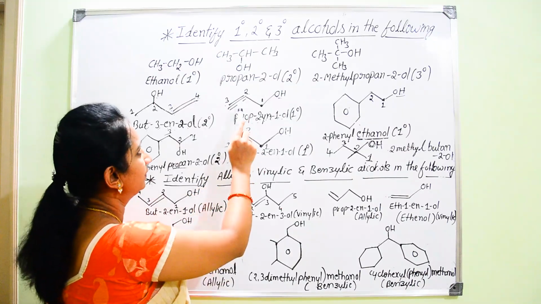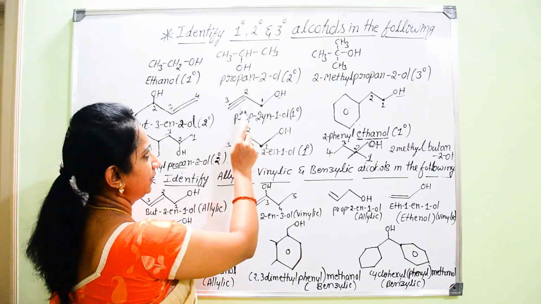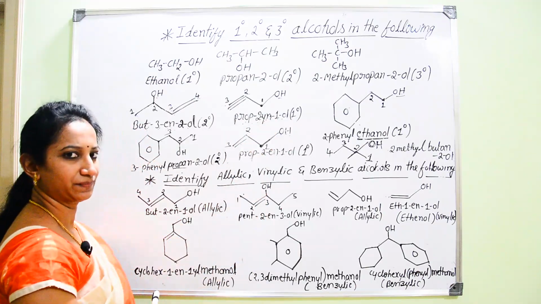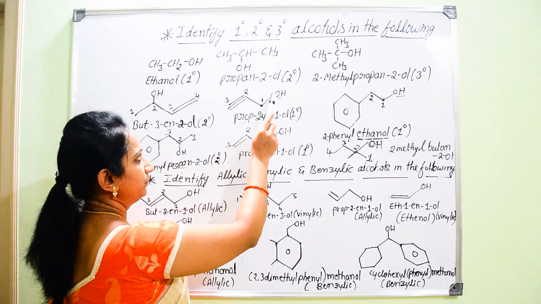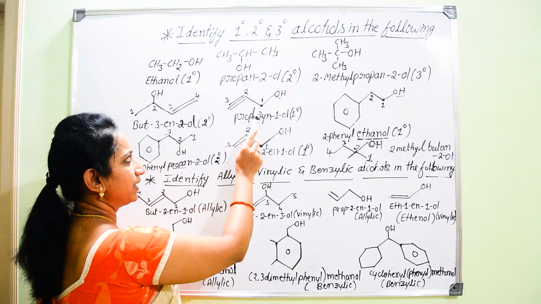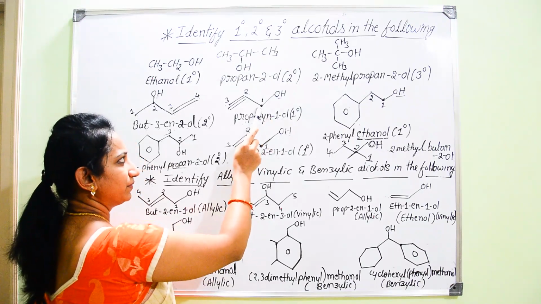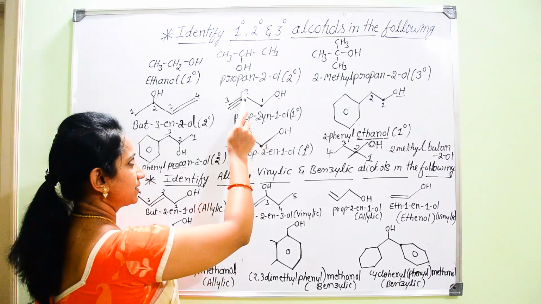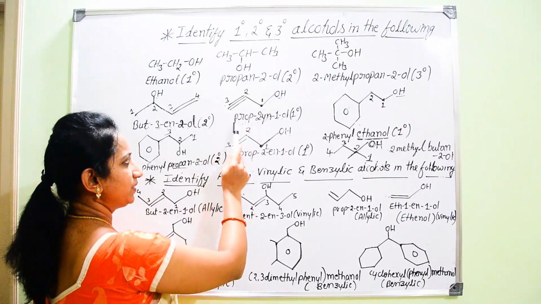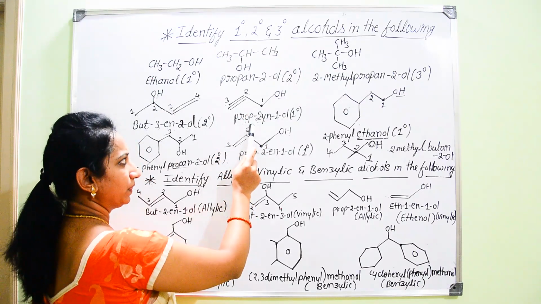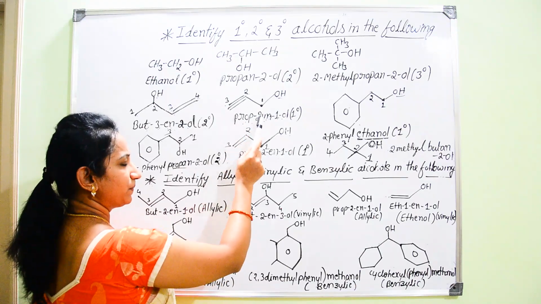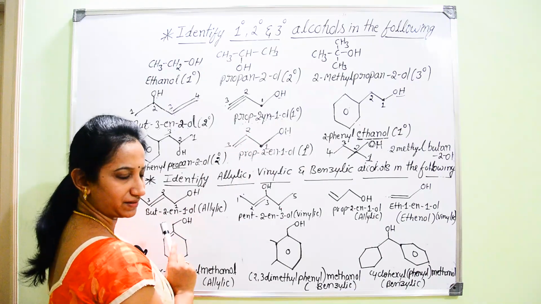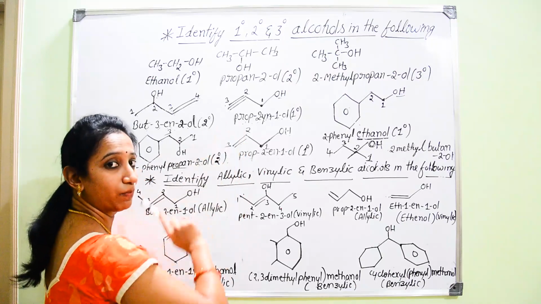Next example, here it is also a bond line structure. Now we should give the numbering for the carbon atoms starting from this side, because it is attached with the functional group OH. First, second, third. 3 means root word is prop. Then you should give primary suffix as well as secondary suffix here, because it contains a triple bond.